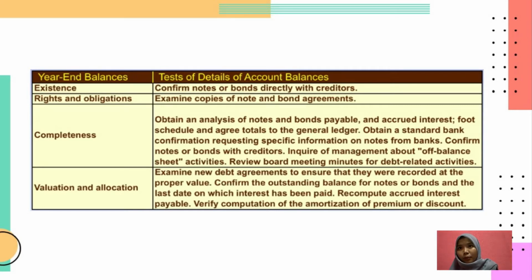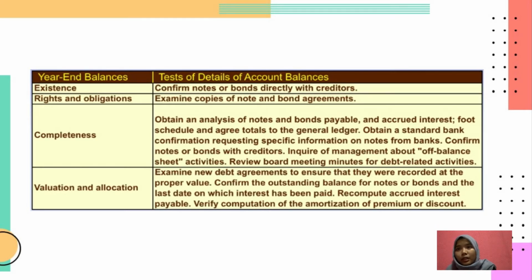note and bond agreement. So under the completeness, the test that will be conducted is to obtain an analysis of the notes and the bonds payable and accrued interest, which consists of the full schedule and agree the total with the general ledger.